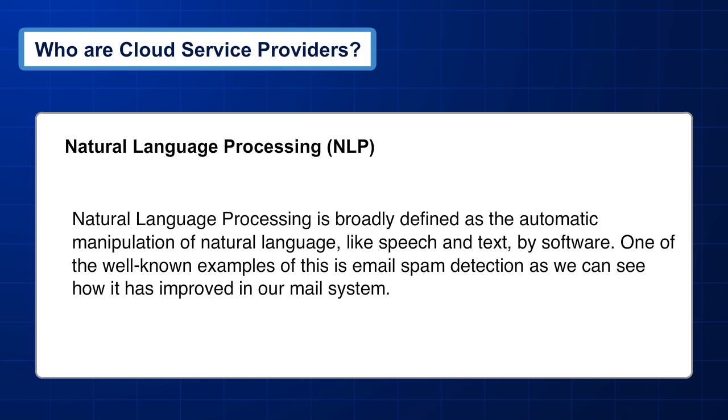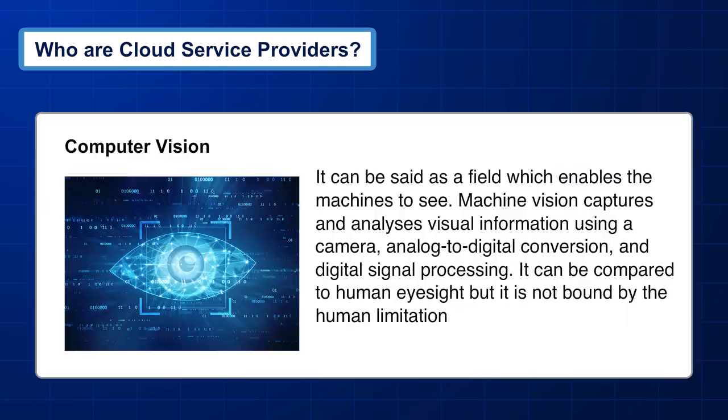Natural Language Processing, NLP. Natural language processing is broadly defined as the automatic manipulation of natural language like speech and text by software. One of the well-known examples of this is email spam detection, as we can see how it has improved in our mail system.